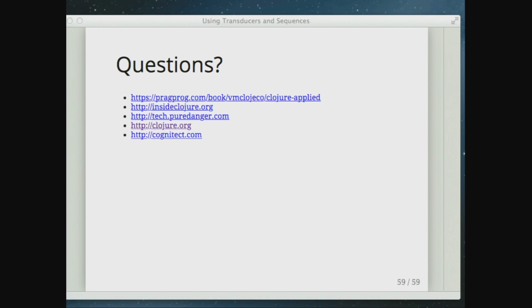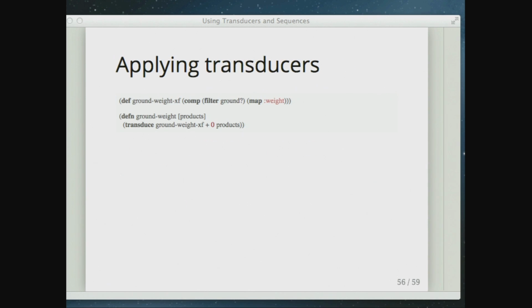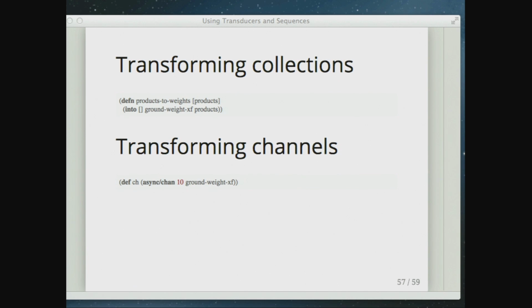Conj conjoins into a vector by default. So when you go back to something like this, instead of plus there, you could put conj, and instead of 0, you could put an empty vector or a list or whatever. That's exactly what into does. That is how you implement into.